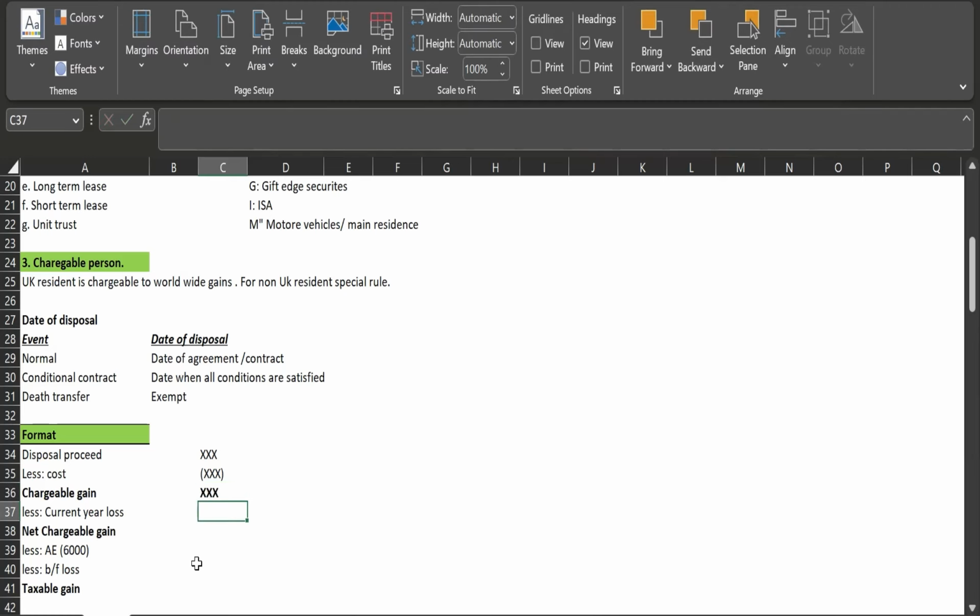If you have disposed of multiple assets during the tax year, you might have a gain in some and a loss in others. So we club all together, and if you have suffered a capital loss in any disposal, we deduct it from the current year gain. Only if there is no gain can we carry it forward. So here we deduct the current year loss, then we arrive at the chargeable gain.